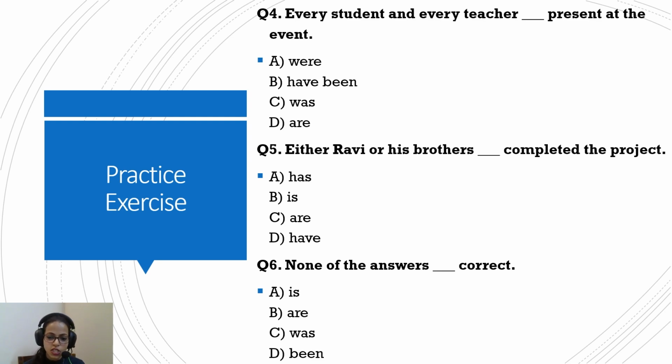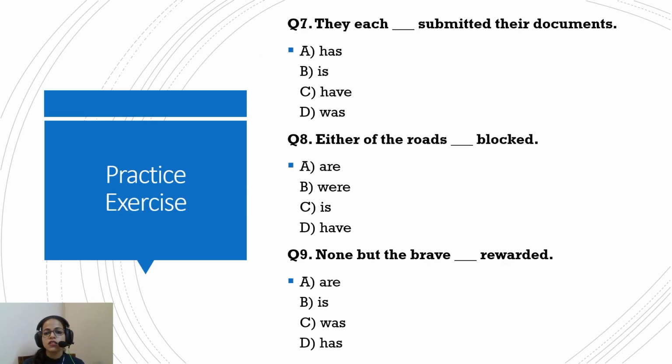None of the answers dash correct. None of the answers are correct. Okay, because after none, the noun is countable, so the singular or plural both can follow. Here, was is not there, so are is correct. They each dash submitted their documents. They each have submitted their documents, because each is followed by the subject they, so we'll go for plural.